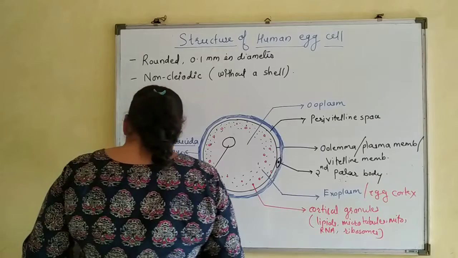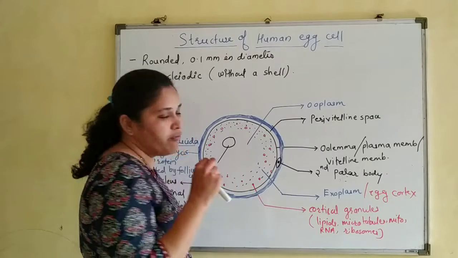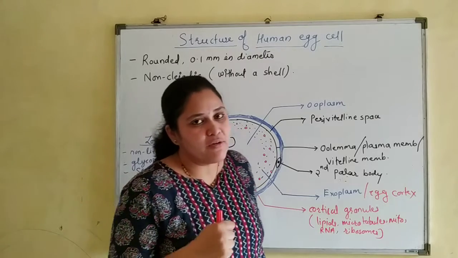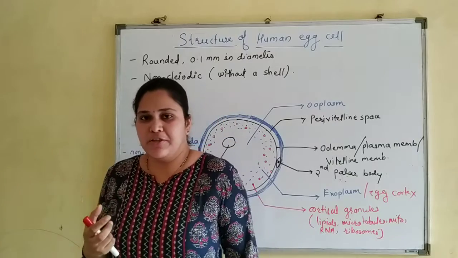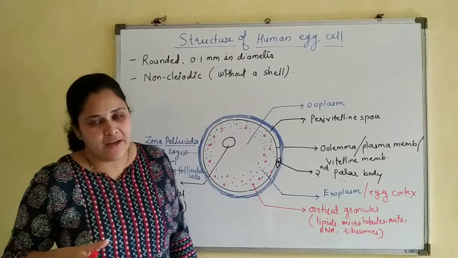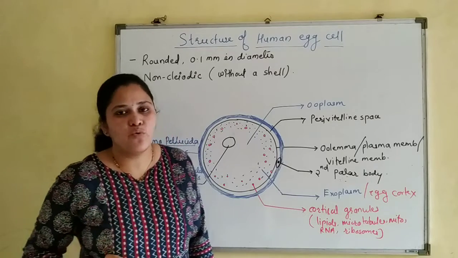Fine. Now outside the zona pellucida there is a layer of radiating cells. While studying the structure of the Graafian follicle, we saw that surrounding the secondary oocyte, granulosa cells form a very thin layer, and that forms the corona radiata of the secondary oocyte.